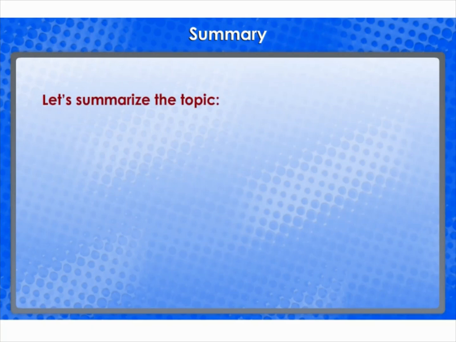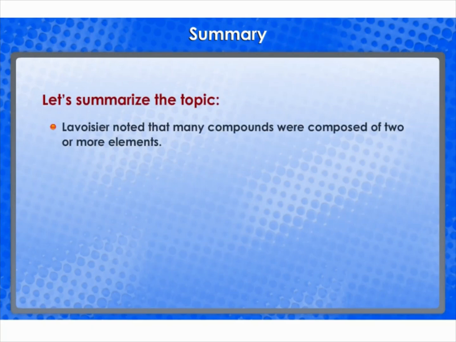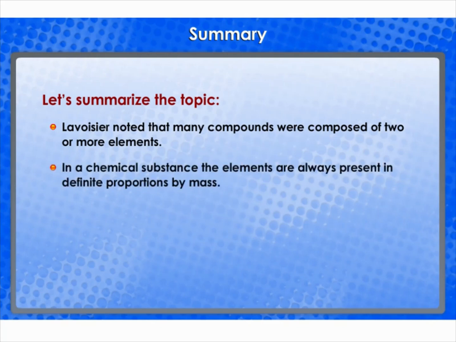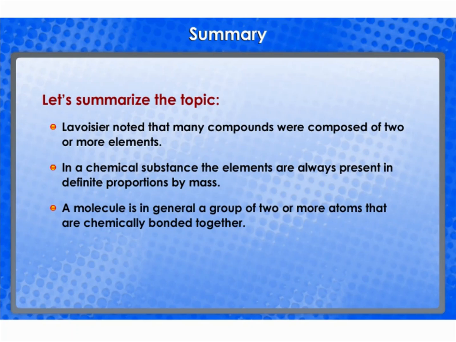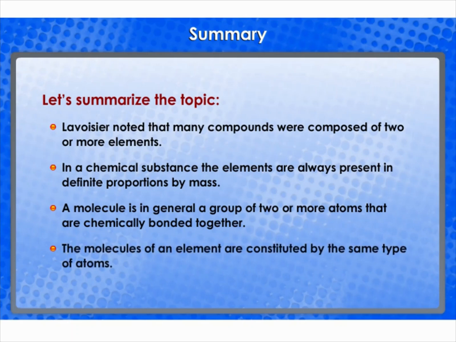Summary. Let's summarize the topic. Lavoisier noted that many compounds were composed of 2 or more elements. In a chemical substance, the elements are always present in definite proportions by mass. A molecule is in general a group of 2 or more atoms that are chemically bonded together. The molecules of an element are constituted by the same type of atoms.